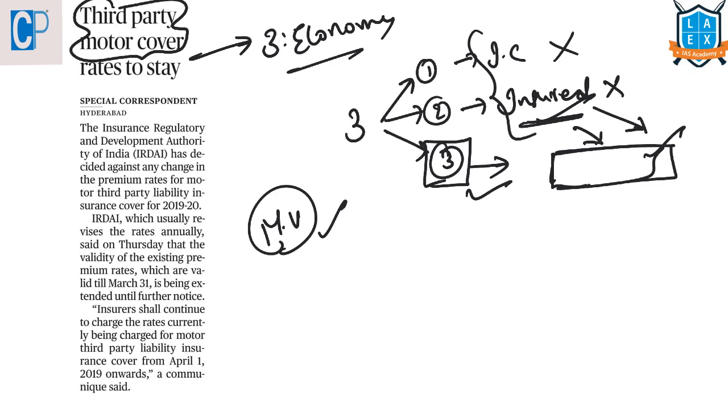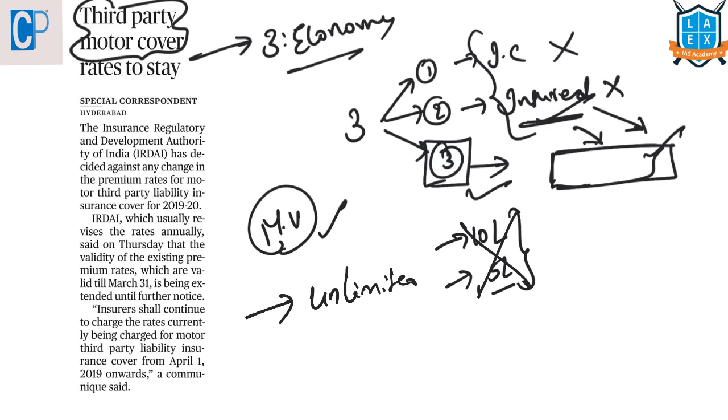Previously, there was an upper limit: in case of death it was 10 lakh rupees and in case of any damage it was 5 lakh rupees. But recently, an amendment of this bill has changed this. It has removed this cap and made it unlimited.